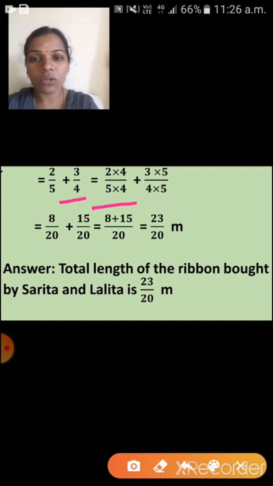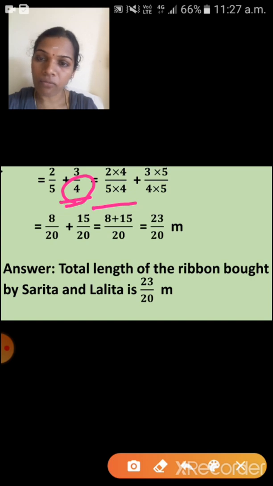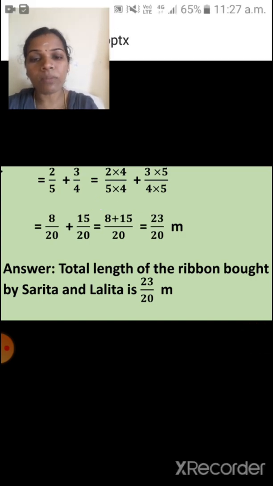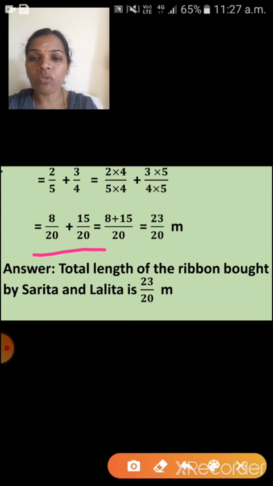Plus the next fraction, you have to say 3 upon 4. So for 4, the denominator, which number do we want? 20 we want. So we have to multiply with 5. So that same number you have to multiply with the numerator also. So what will come here? Yes, 3 into 5 upon 4 into 5. Okay, next step, what do you have to write? We have to multiply and write the next step. 2 4s are, yes, 8 upon 5 4s are 20, plus 3 5s are 15 upon 20.